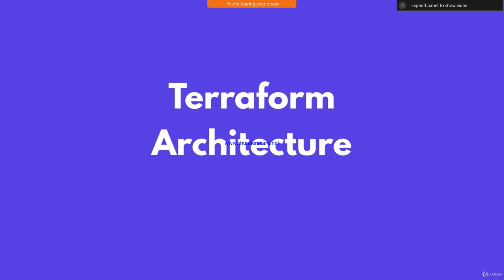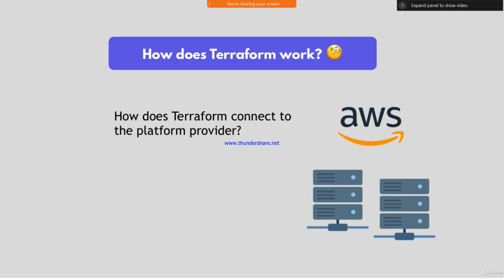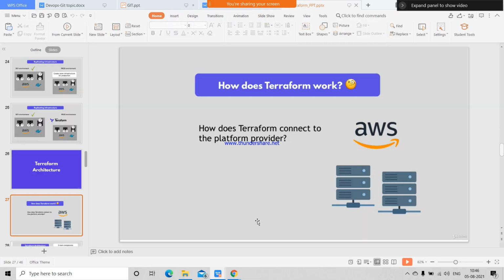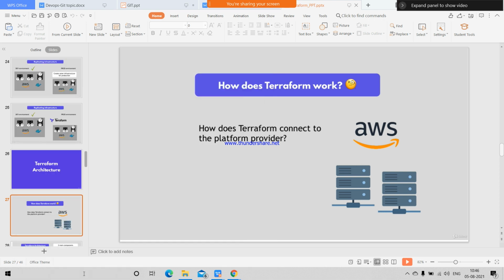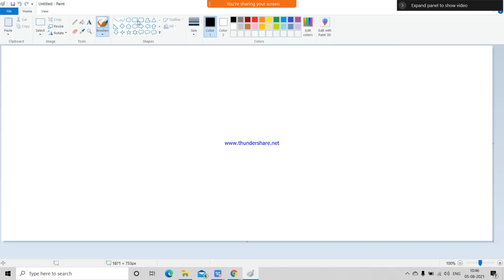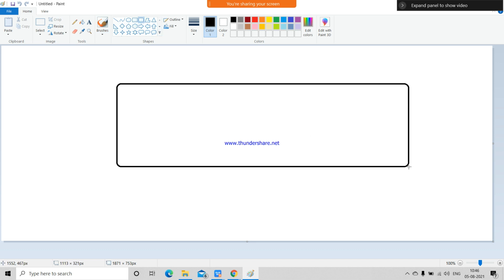Coming to Terraform org structure, now I am going to tell you the org structure and how it works. Here I am taking one paint. Assume this is your organization.